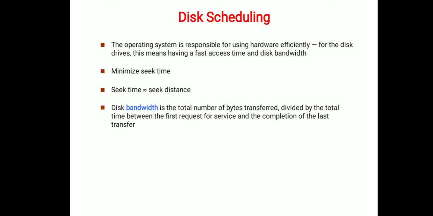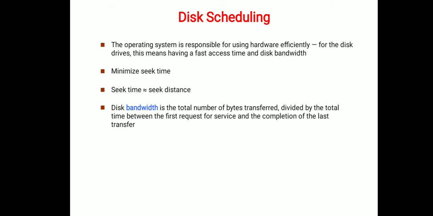Seek time is totally dependent on the seek distance. Assume your data is located in sector 16; then the fetching time will be very low compared with data located in sector 168 or 268.